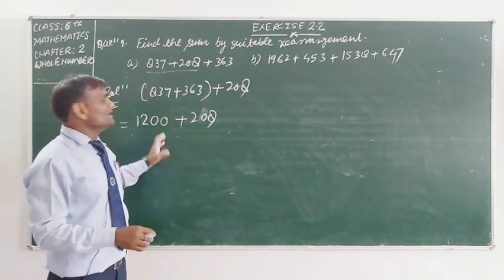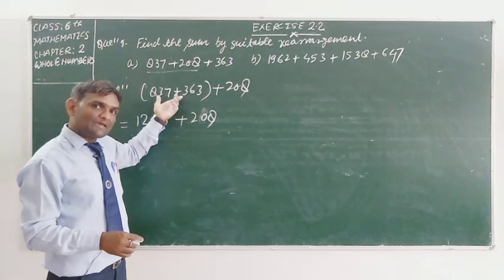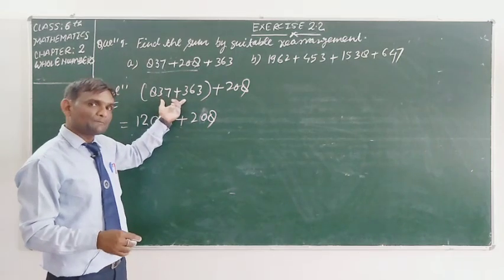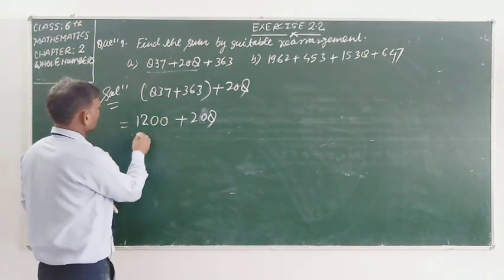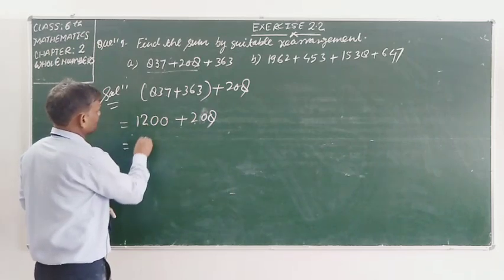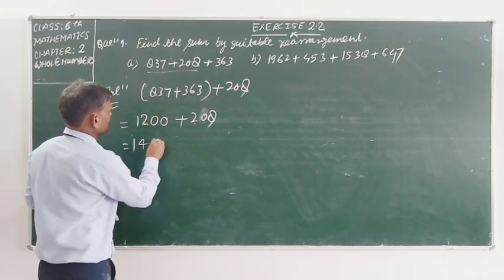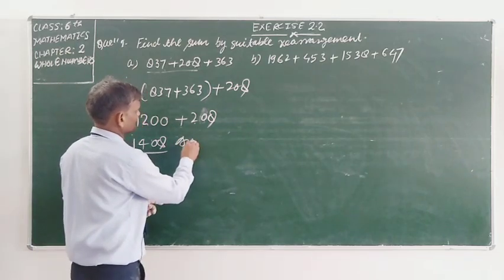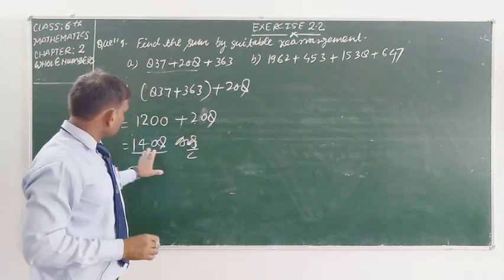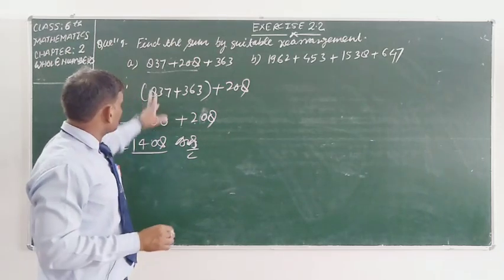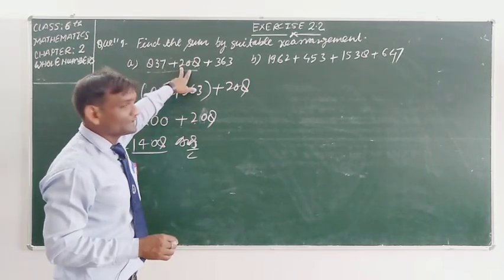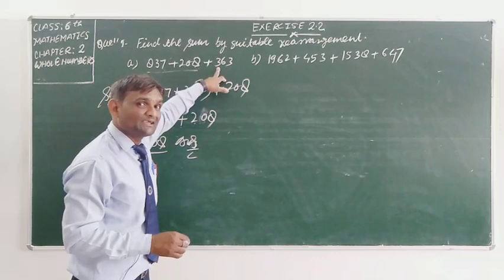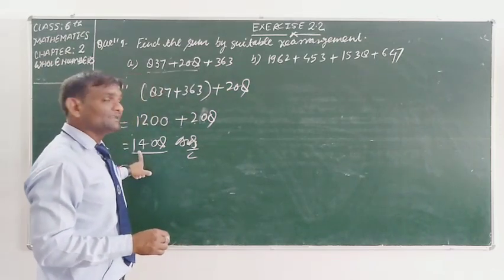For this student, we make the group and we apply the associative property. So 1200 plus 208 is 1408, it's my answer, 1408. But if you add firstly 837 and 208 and last 363, also you will find 1408.